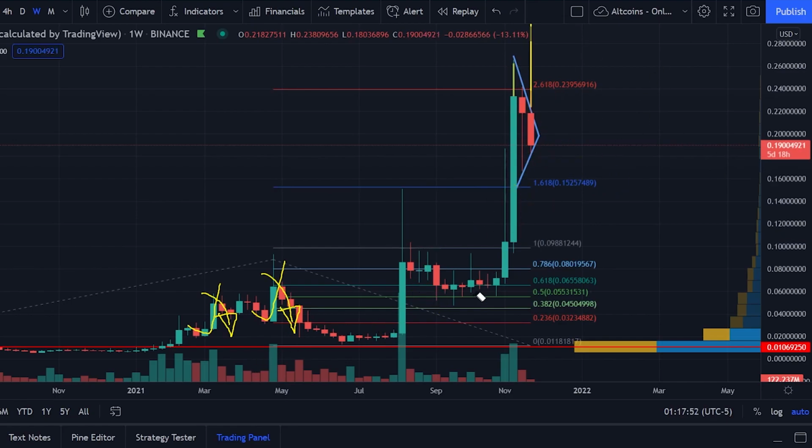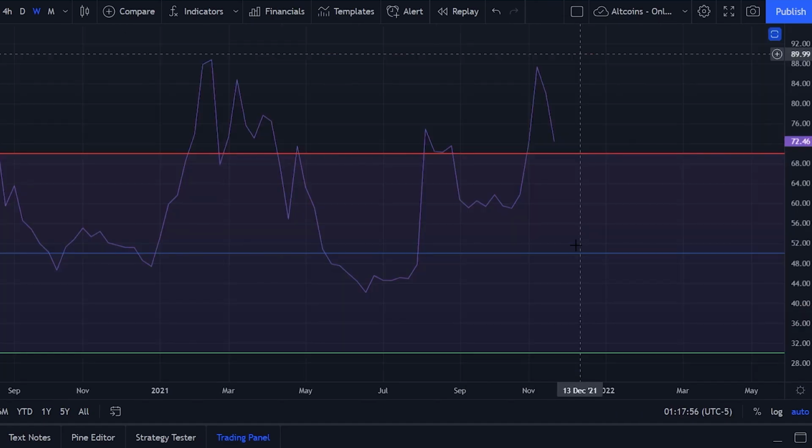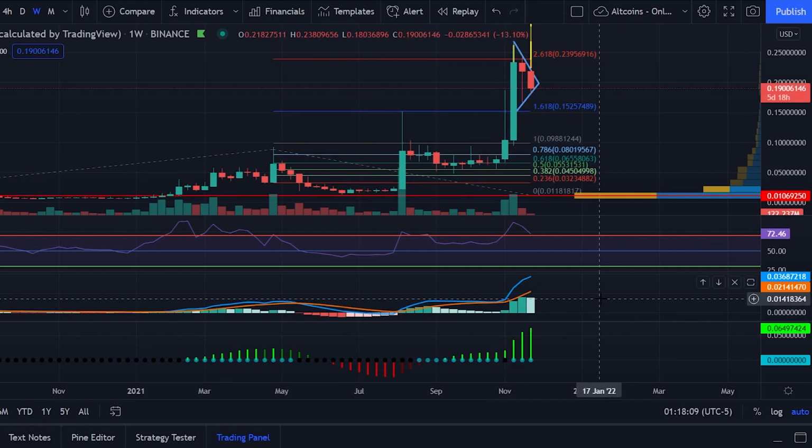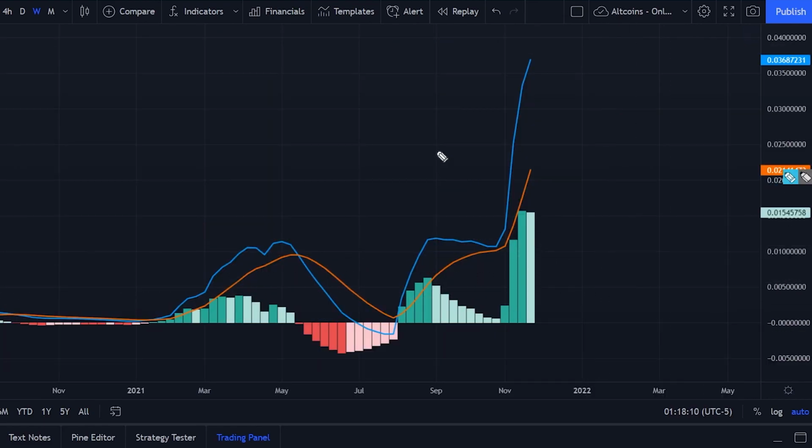Now let's look at some indicators. Let's look at the RSI. So the RSI over here shows that it is still in an upward trend, right? The upward trend has not been broken just yet. But let's look at the MACD. The MACD is also looking bullish. The MACD line over here is still above the signal line, right?